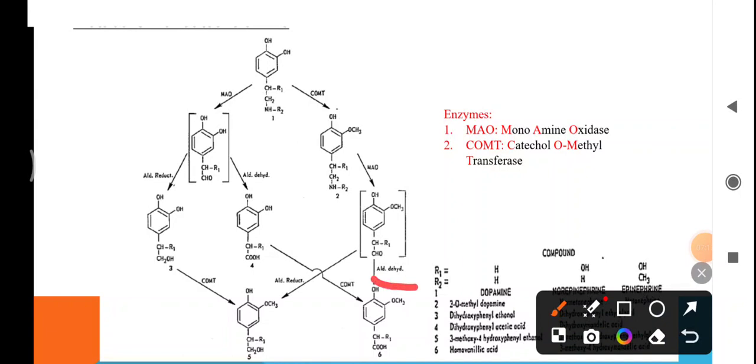this 3-methoxy-4-hydroxyphenyl acetaldehyde is converted to homovanillic acid, or in the presence of aldehyde reductase, it forms 3-methoxy-4-hydroxyphenyl ethanol. Both of these products, that is product 5 and product 6, undergo phase 2 reaction to get excreted in the urine, like glucuronidation reaction.